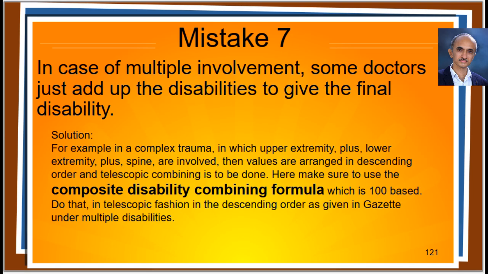Number 7. In case of multiple involvement, some doctors just add up the disabilities to give the final disability. For example, in a complex trauma, in which upper extremity plus lower extremity plus spine are involved, then values are arranged in descending order and telescopic combining is to be done. Here, make sure to use the composite disability combining formula, which is 100 based.